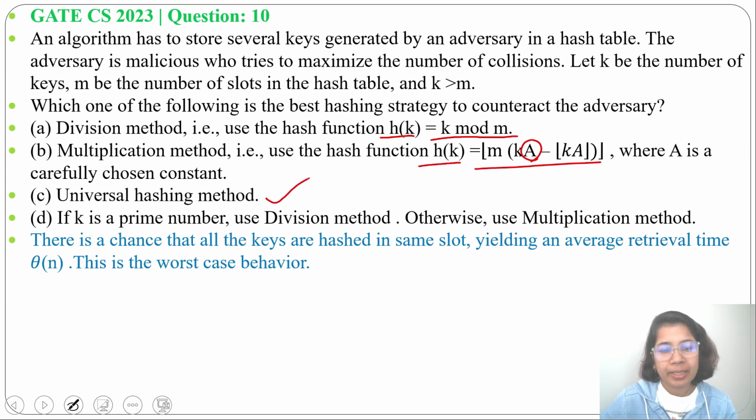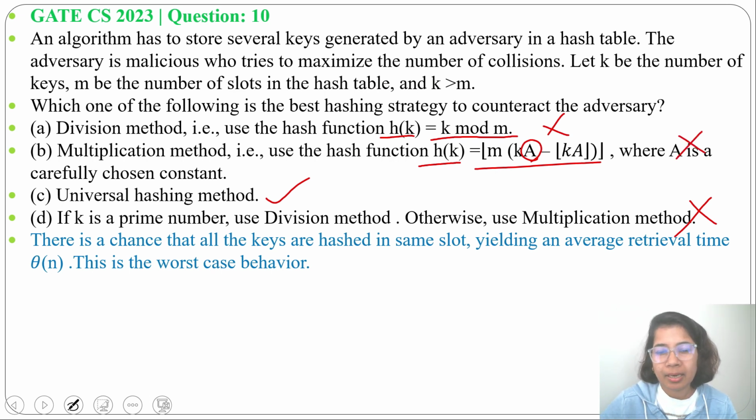Next, option D, if k is a prime number, use division method, otherwise use multiplication method. For both there is a chance of collision. So option A is wrong, option B is wrong, option C is correct, option D is wrong.